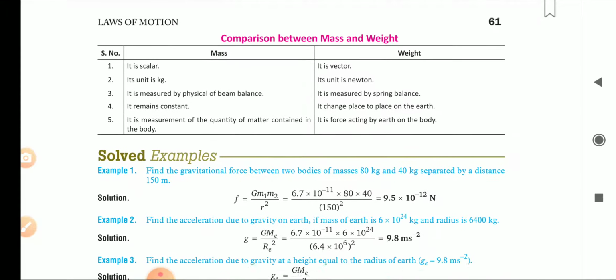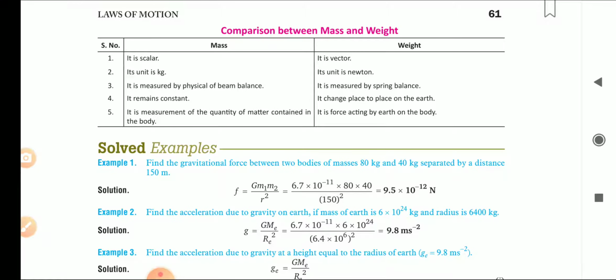Now, comparison between mass and weight. Mass is a scalar and weight is a vector. The unit of mass is kg and the unit of weight is Newton. Mass is measured by a physical or beam balance and weight is measured by a spring balance. Mass remains constant, and weight changes from place to place on the earth.